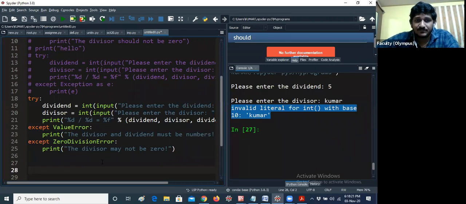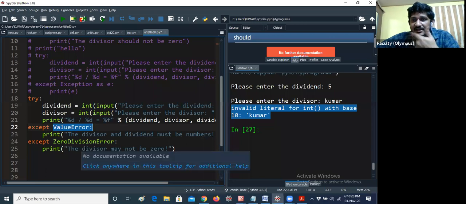Once again, I'm repeating: Exception is the superclass for ValueError and ZeroDivisionError as well. If you're giving simply Exception like that, you can add any message. That's all.